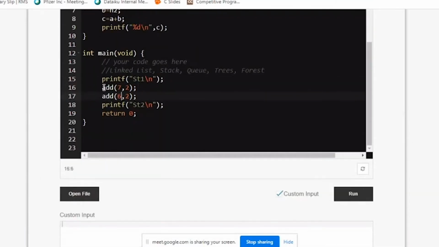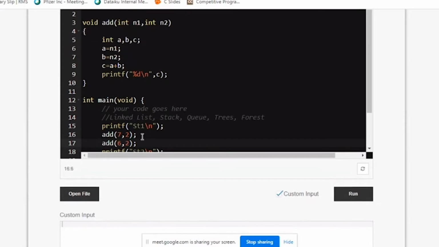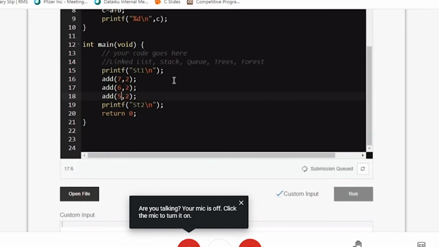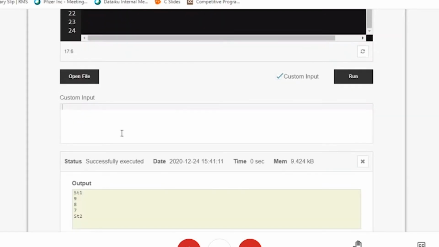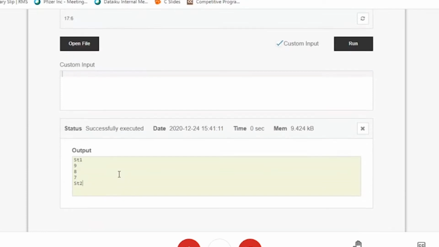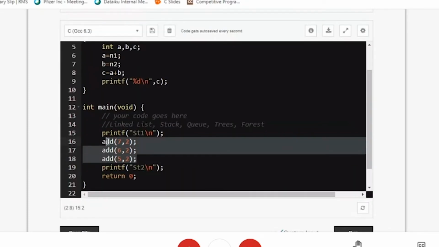What happened? First I called 7 and 2, it went, it performed, it came back. After that, again I'm calling it with 6 and 2. Again it will go with 6 and 2, it gives 6 to A, 2 to B, again it will perform and come back. So I can call it any number of times. Instead of writing the whole procedure 3 times, I'm just calling the procedure 3 times. This is the use of a function. See, 9, 8, 7. These are the 3 function results.